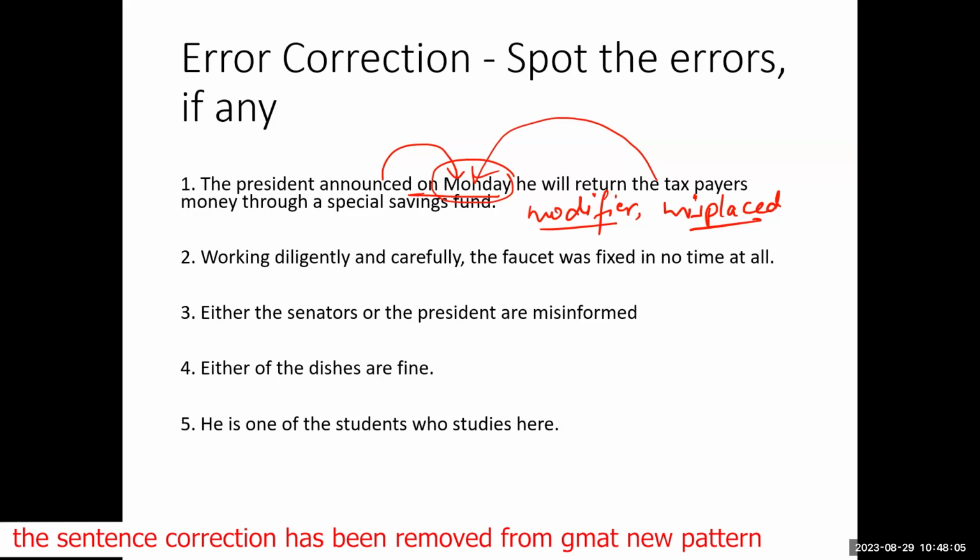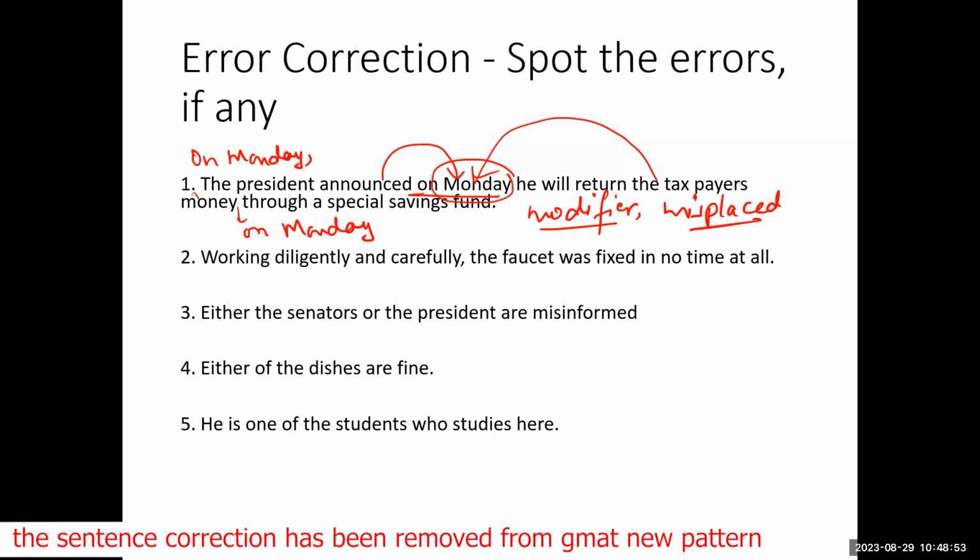So, how can we arrange this statement? I can say: on Monday, comma, the president announced he will return the taxpayers' money through a special savings fund. Now it is clear that the announcement was made on Monday, if that was your intention. If that was not your intention, then you will say: the president announced he will return the taxpayers' money on Monday through a special savings fund. Now it is clear that the return of the money is going to happen on Monday.